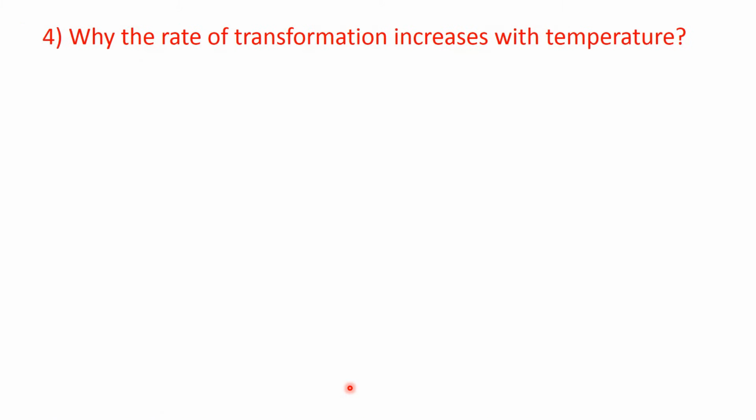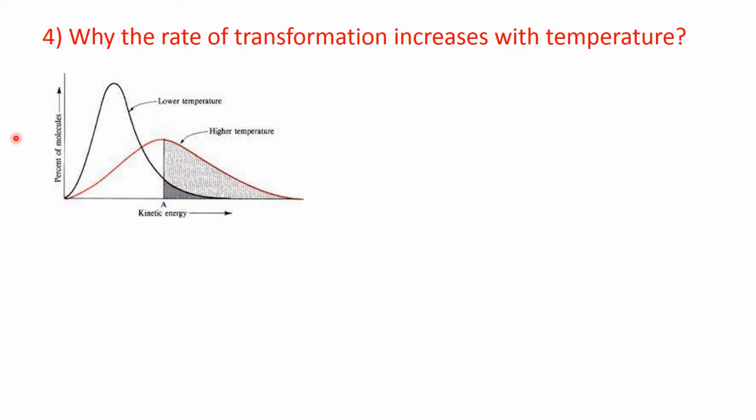Now, our fourth question was, why does the rate of transformation increase with temperature? According to Maxwell's law of distribution of molecular velocity or energy, because kinetic energy is half mv square, that means it is proportional to velocity. A less number of molecules will have low energy, a less number of molecules will have high energy, and a maximum number of molecules will have medium energy.